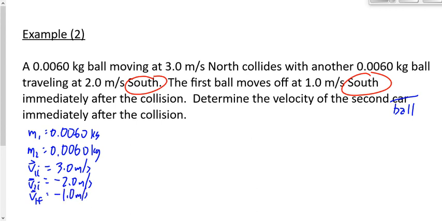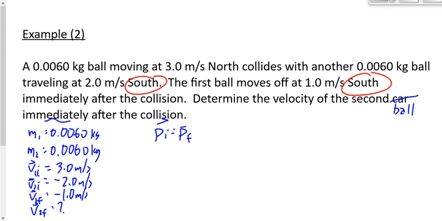We want to find out what v2f is. So let's analyze the system. If we want to analyze one ball or the other, it would be impulse. If we analyze the system, then it would be conservation of momentum. And notice again that we're doing it immediately after the collision, so we don't give other forces a chance to take effect. We can ensure it's an isolated system.